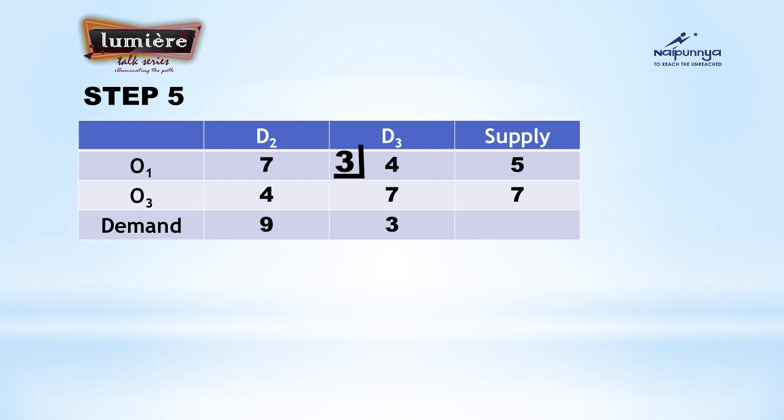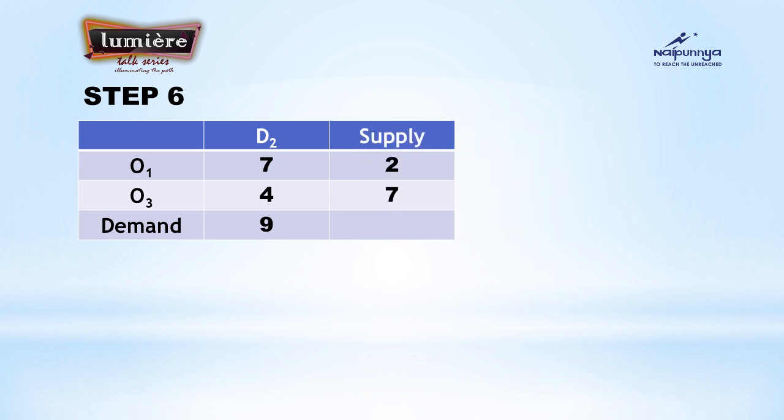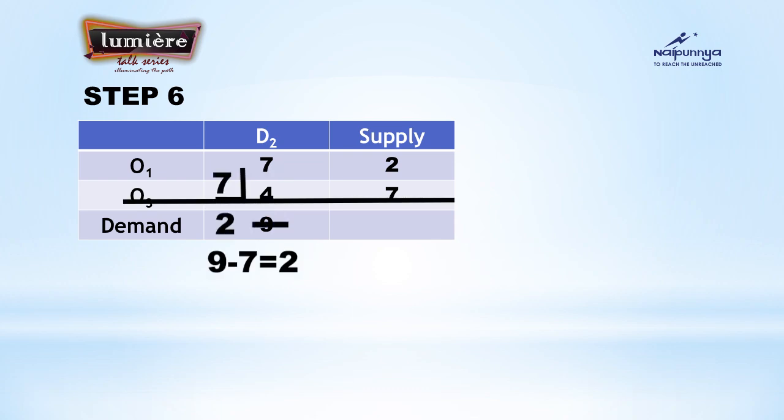So we will be allocating that 3 and subtracting that particular demand column and subtracting it from the supply that you have compared. In step 6, there you can see 1 column and 2 rows. 4 is the least element again. It comes under O3D2. Allocate that 7 to that particular cell. Cross off that row and subtract it from the demand that you have compared.